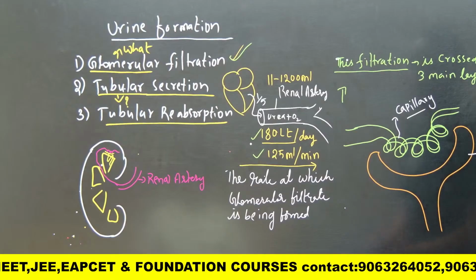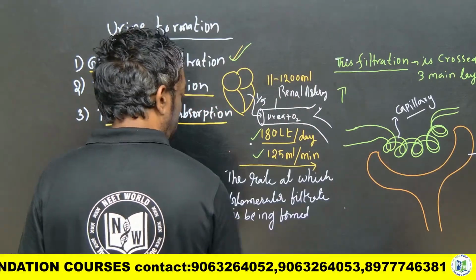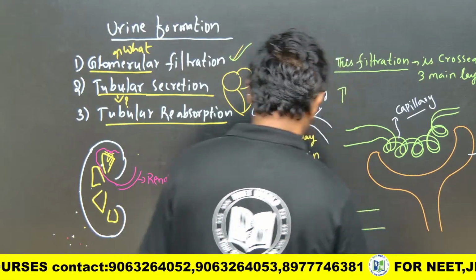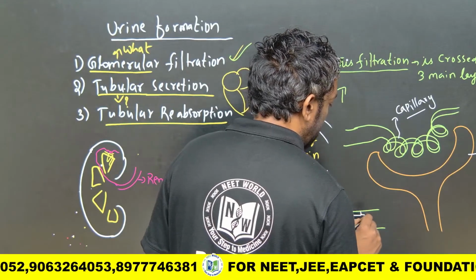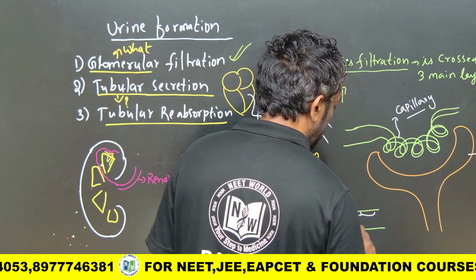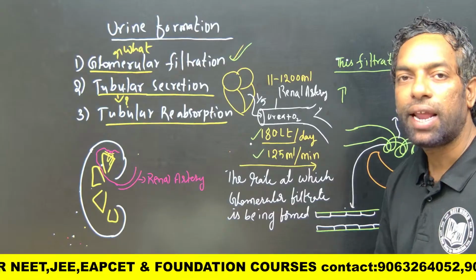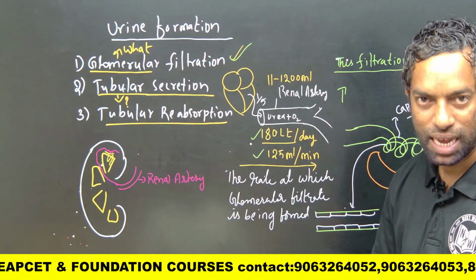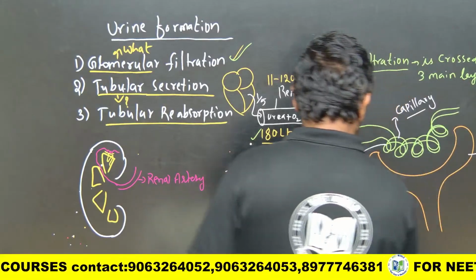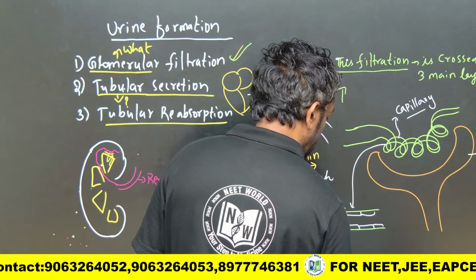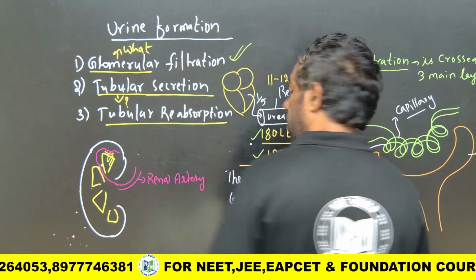The blood capillary is made up of a single layer of squamous epithelial cells, which in the blood capillary we call endothelial cells.